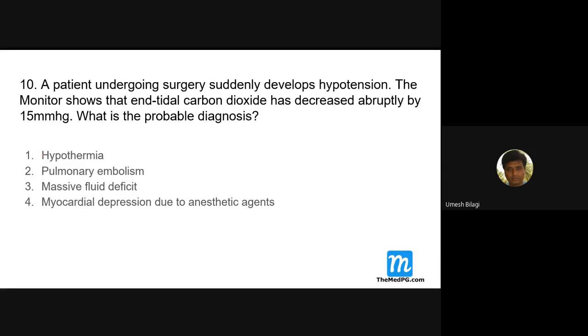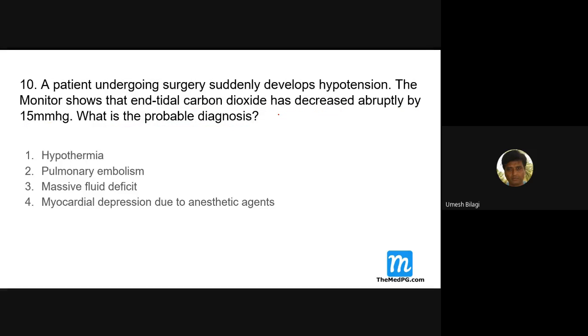A patient undergoing surgery develops hypotension. During the surgery, he develops hypotension. The monitor shows that the end tidal carbon dioxide has decreased abruptly by 15 mmHg. What is the probable diagnosis?